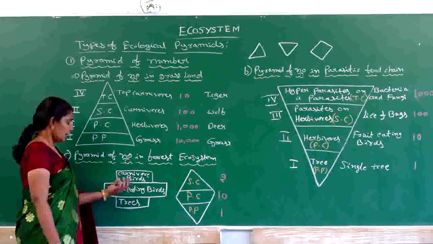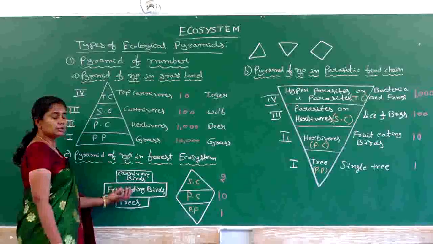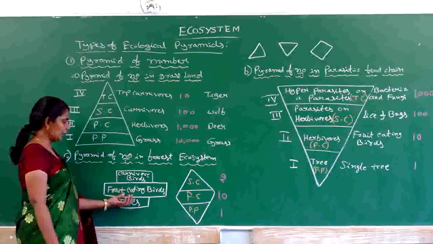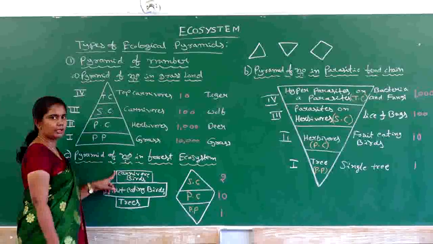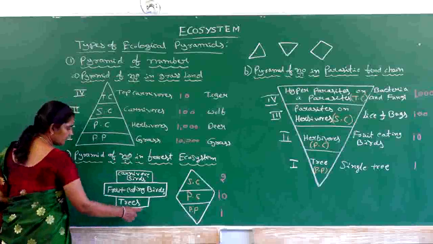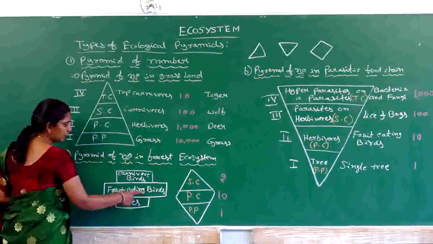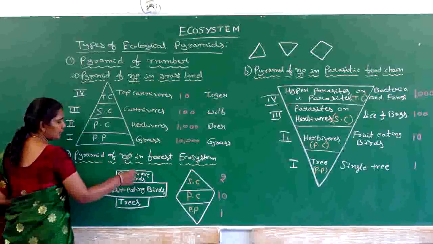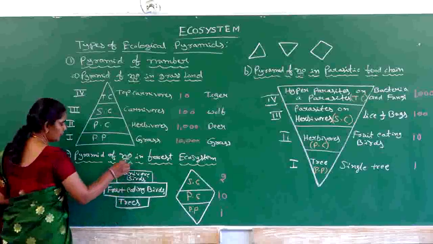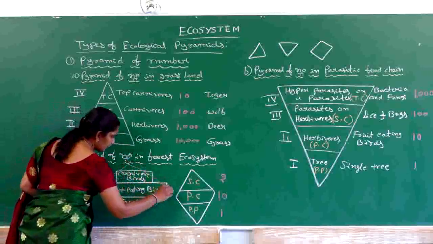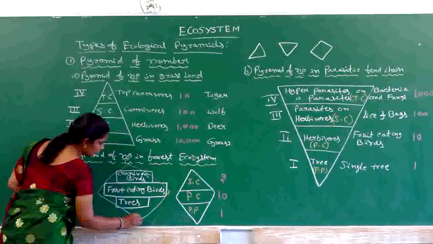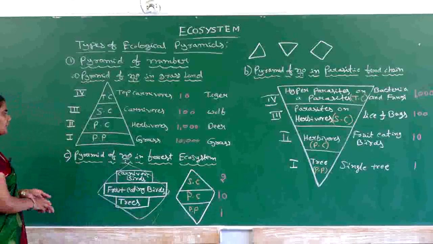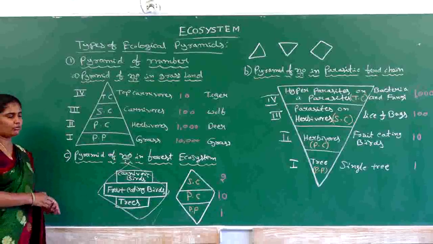But the carnivore birds which are going to eat these fruit eating birds, their number is lesser. So that's why this will give a spindle shape. That means first there is an increase in number, then a decrease in number. So that's why it is going to give a spindle shaped pyramid. So this one is considered as a spindle shaped pyramid, which is nothing but the pyramid of number in a forest ecosystem.